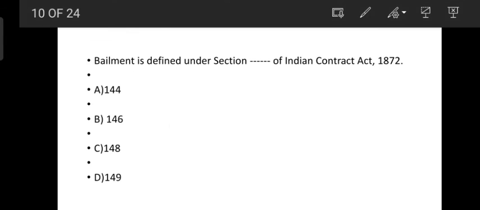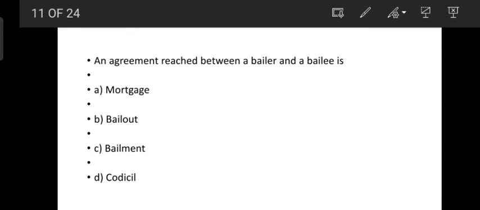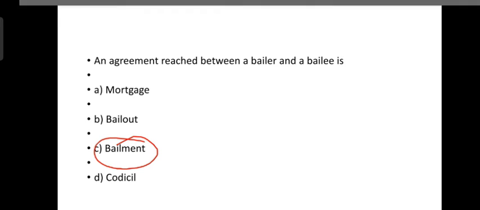Next question. Bailment is defined under which section of the Indian Contract Act? Bailment is defined under section 148. We also discussed this in the previous MCQ. An agreement reached between bailer and bailee is the contract of bailment.